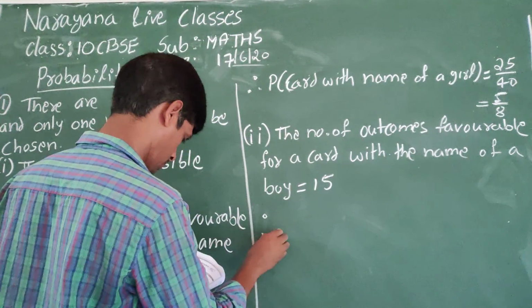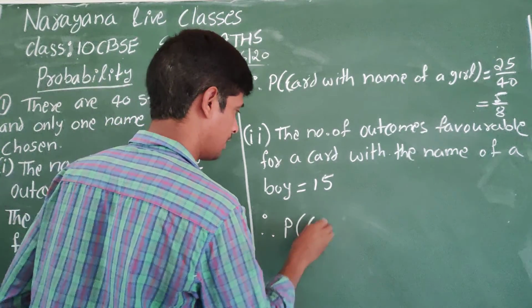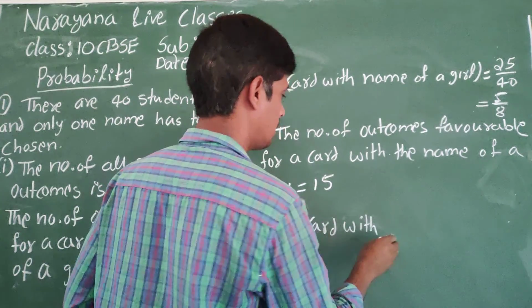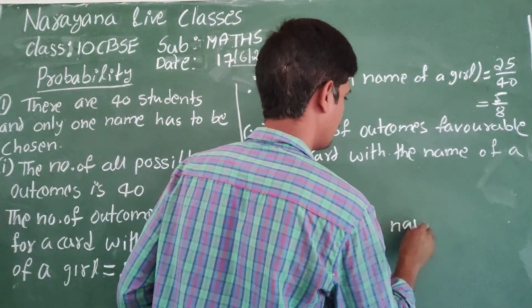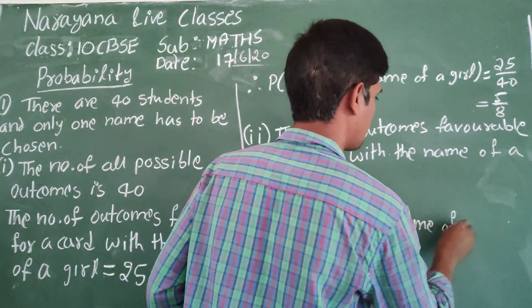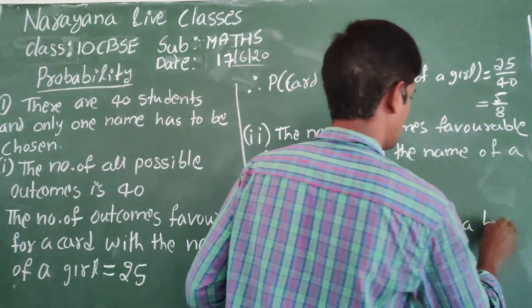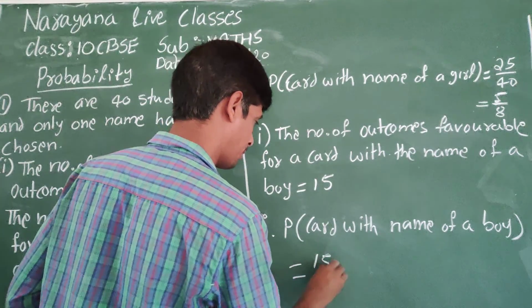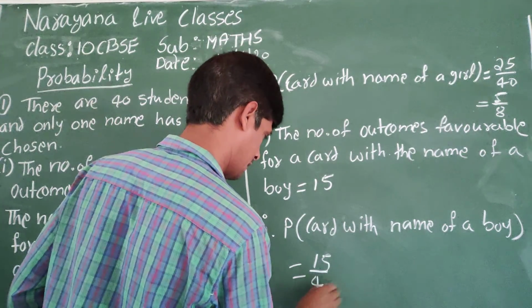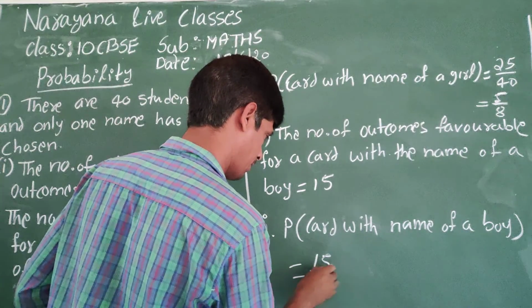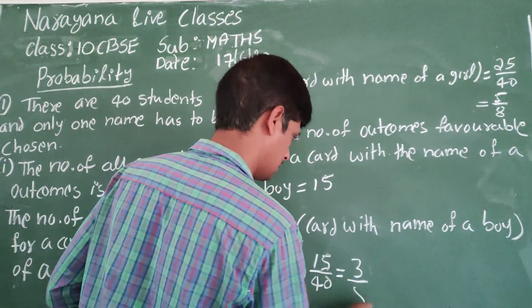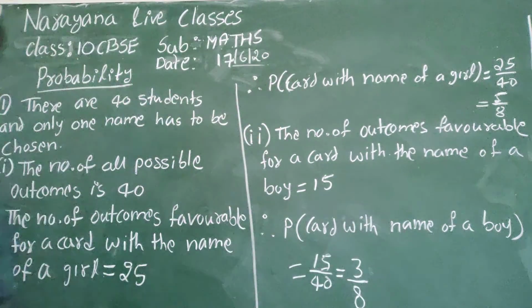Therefore, the probability of a card with the name of a boy is 15 by 40, which is 3 by 8. Hence, have a look at the solution once.